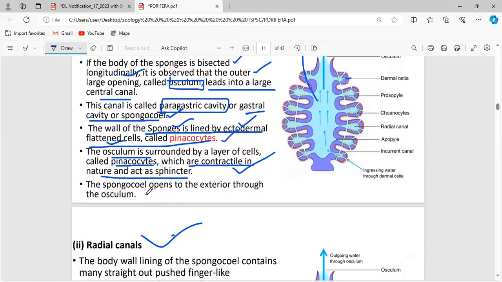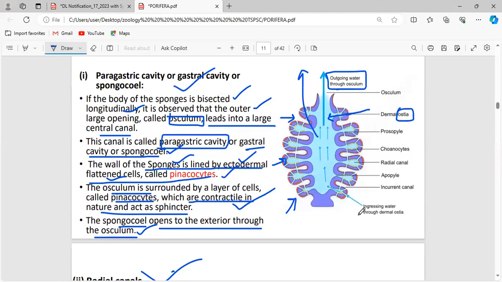Now the spongiocoel opens into the exterior through the osculum. The water enters into the body of the sponges via the ostia, via the pores. These are the pores present in the body, called the ostia. The water which enters the body of the sponge via these ostia reaches the central body cavity, called the spongiocoel, and it has to go outside the body via this osculum.